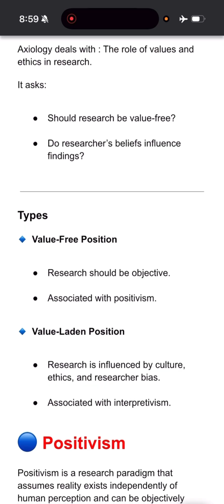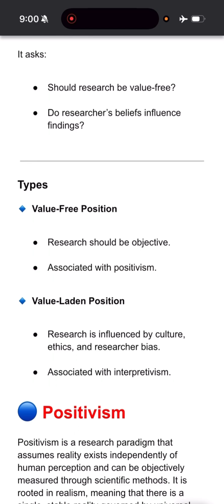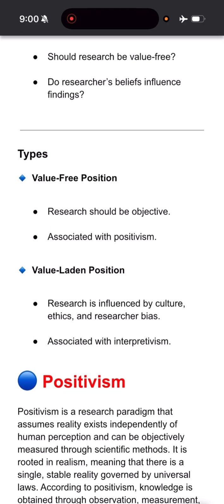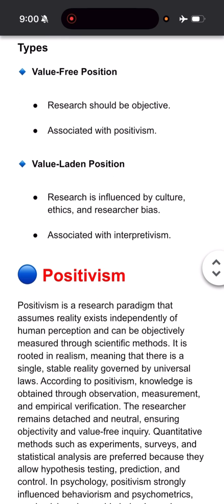Now value laden, where should we have a value laden approach or value laden axiology? When the ontology is relativist, where we consider that there are multiple realities, where the knowledge is co-created or constructed. In those cases, there exists a relationship between the knowledge and the observer. There exists interaction. So all those things should be guided by certain values. So it is a value laden position, right?